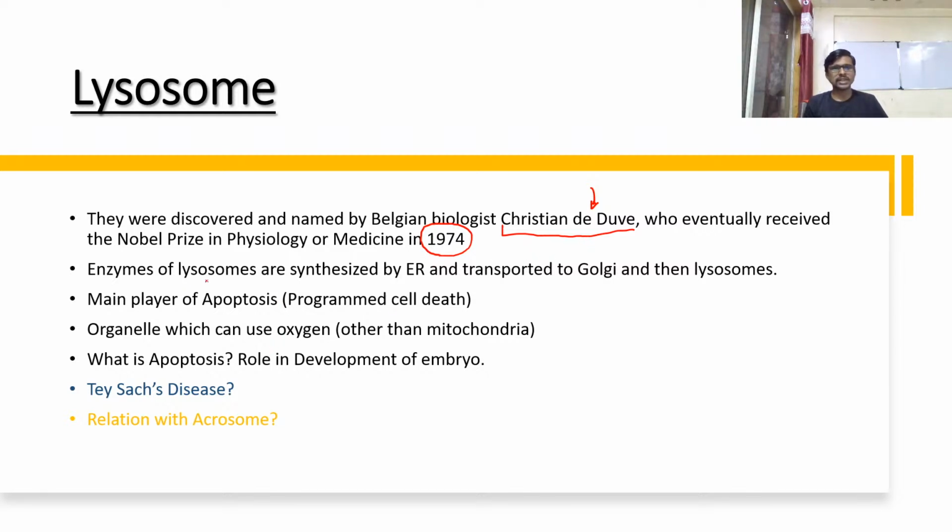Okay, so enzymes of a lysosome are synthesized by the endoplasmic reticulum and transported toward the Golgi, and then Golgi sends them toward the lysosome, because the endoplasmic reticulum does not have the facility to read the address of the enzyme and direct a transport. Okay, so any enzyme or any protein inside our body will not be directly transported toward the target place by the endoplasmic reticulum. There is a need for the Golgi complex. That's why we call it the transport system of our cell.